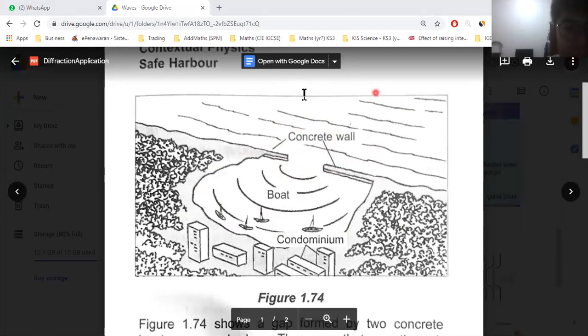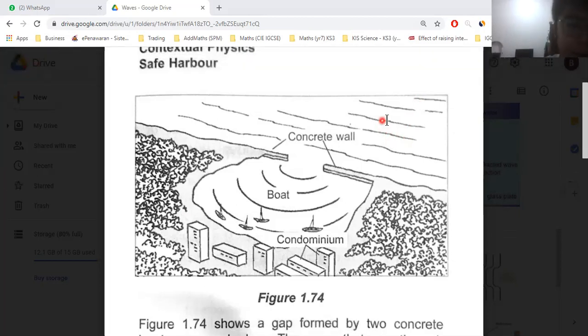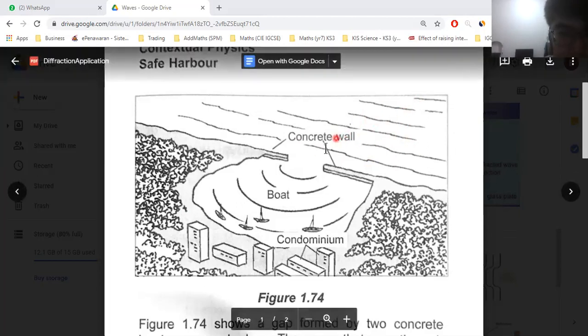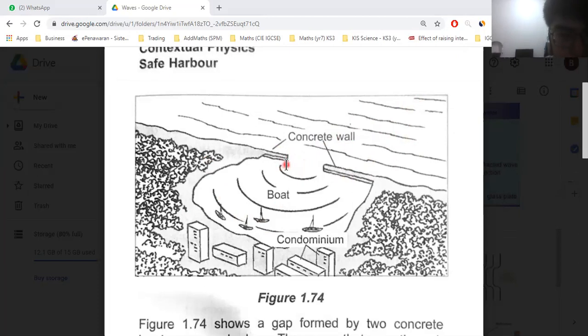It's very violent. All the waves from the ocean are very violent, especially in certain locations. For example, like the Indian Ocean, very violent waves, where many accidents occur. So the waves from the ocean are very violent as they approach the shore. So what is the use of diffraction? It is that we install a concrete wall just to allow the diffraction to happen.